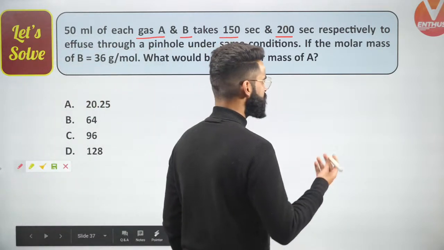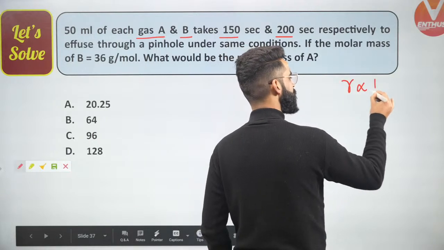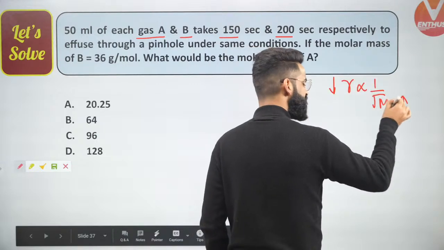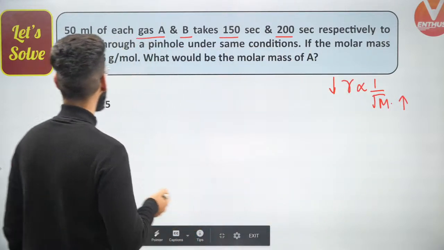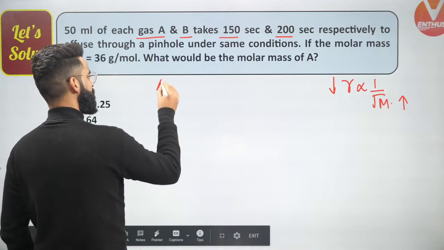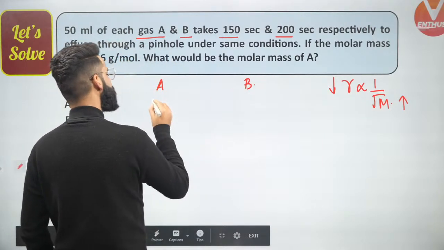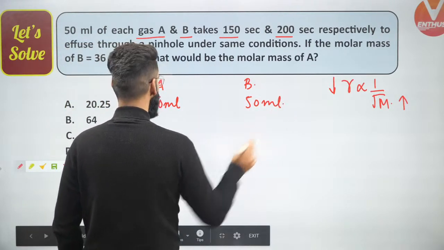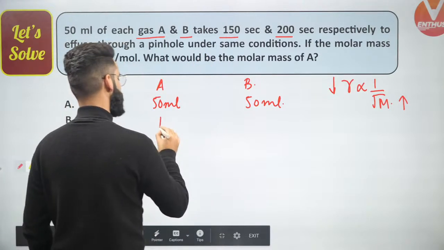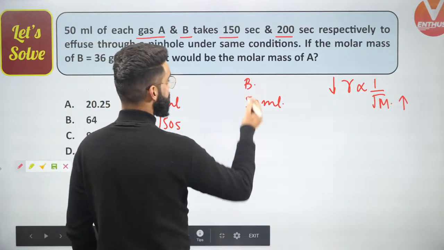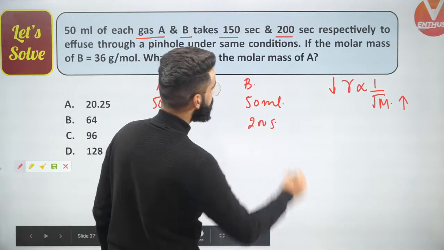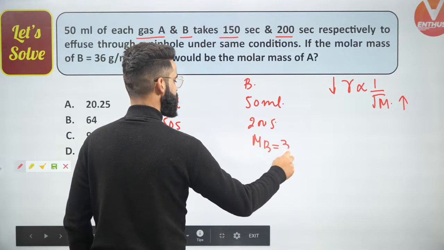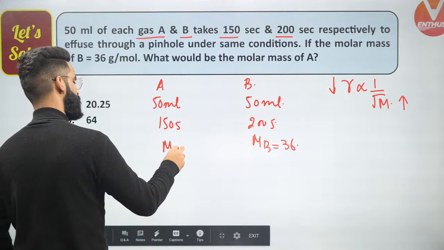As we all know, as per Graham's law of diffusion, rate of effusion is inversely proportional to the square root of molar mass. More the molar mass of the gas, less the rate. Less the molar mass of the gas, more the rate of effusion. Now guys, 50 ml of each gas A and B is effusing. 50 ml of gas A is effused in 150 seconds and the same 50 ml of gas B is effused in 200 seconds. Molar mass of B is given to us as 36 grams per mole. We are supposed to calculate the molar mass of A.